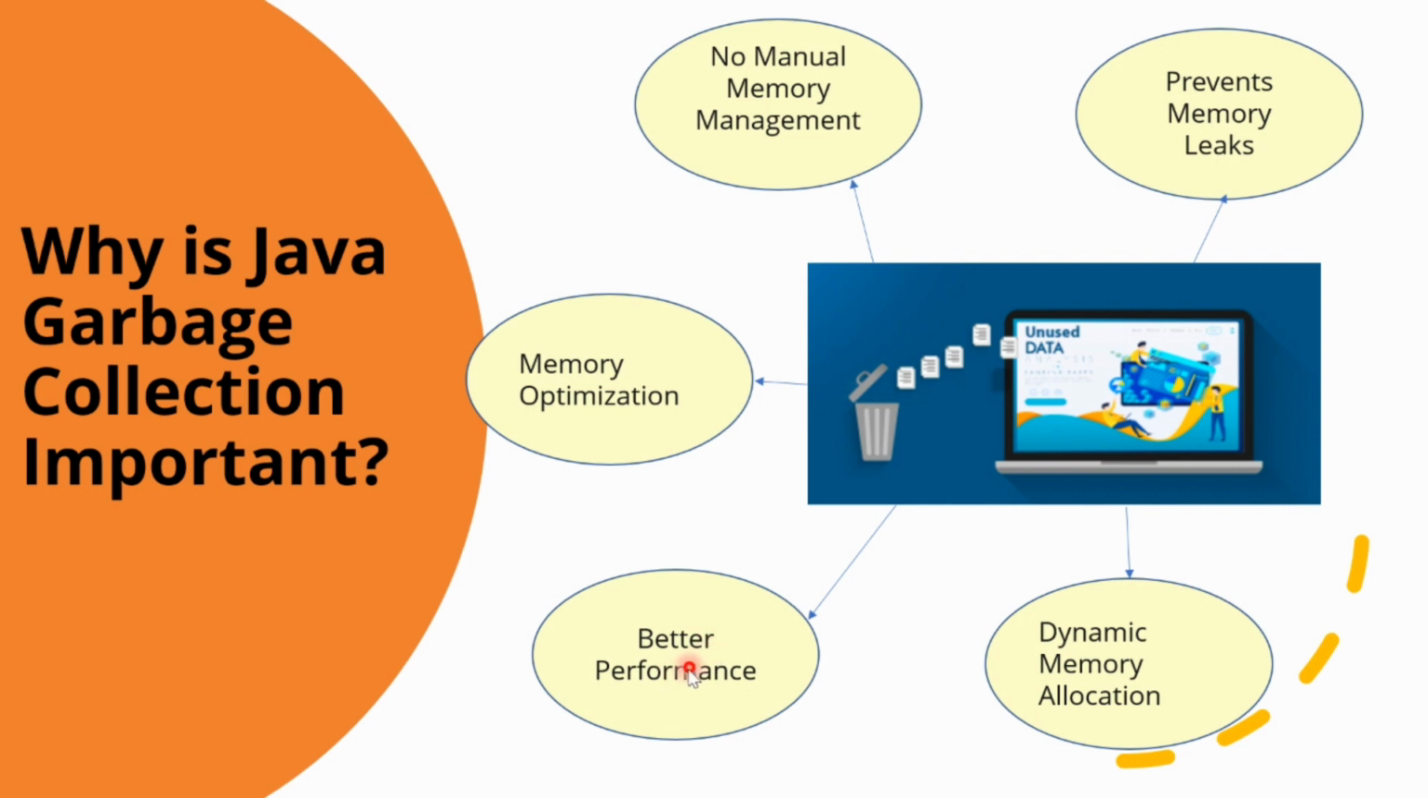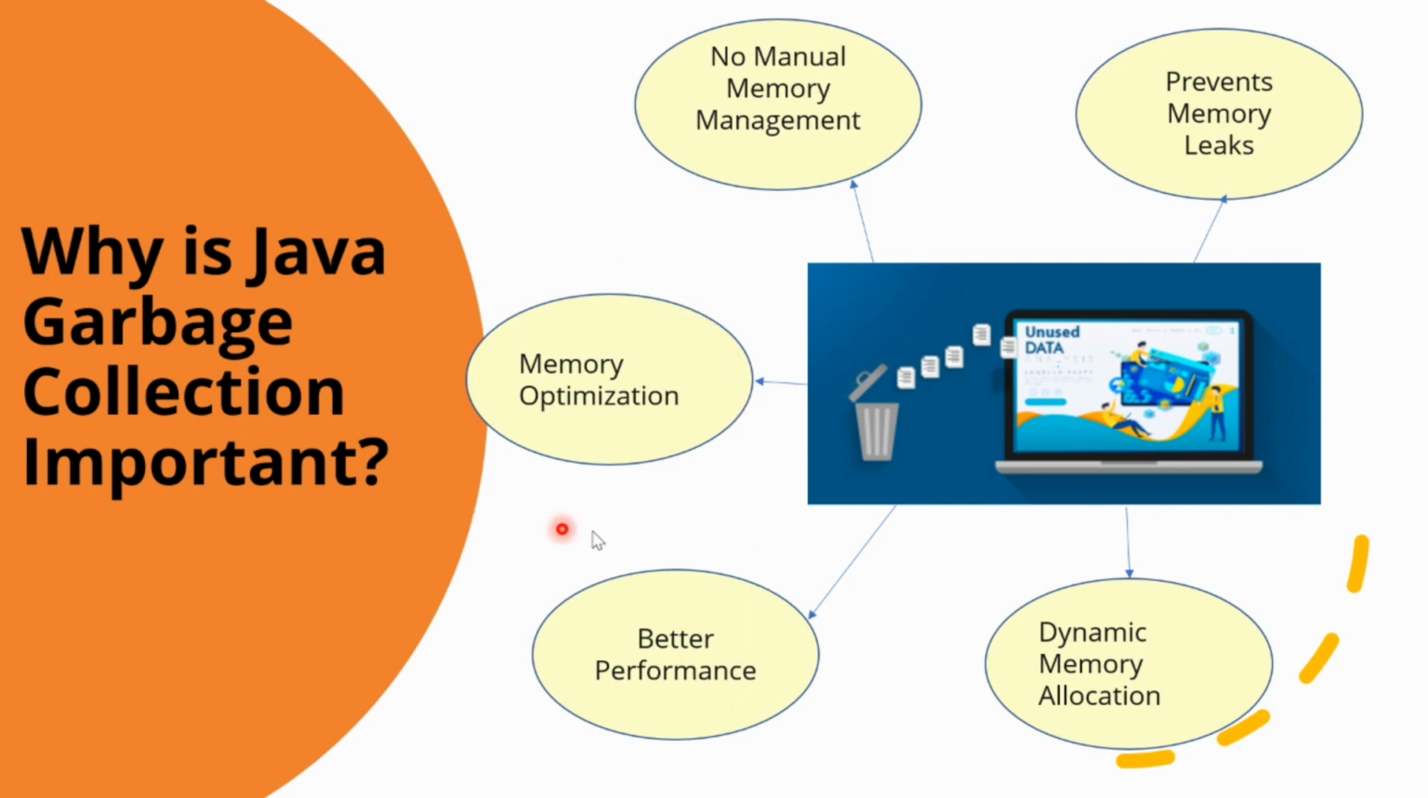The next one is better performance. Garbage collection helps to improve the performance of the program by reducing the amount of time spent on managing the memory. This can lead to faster execution time and a more responsive program.